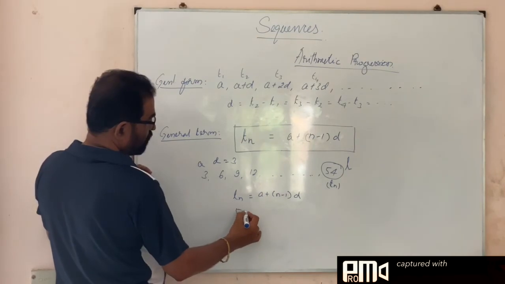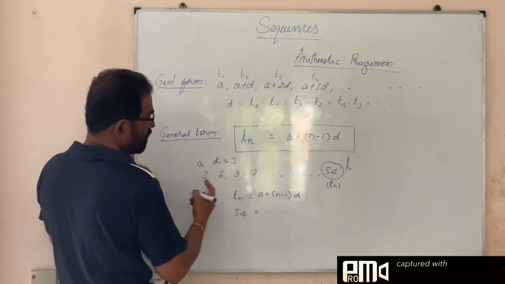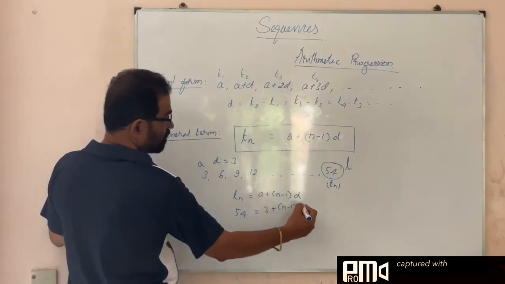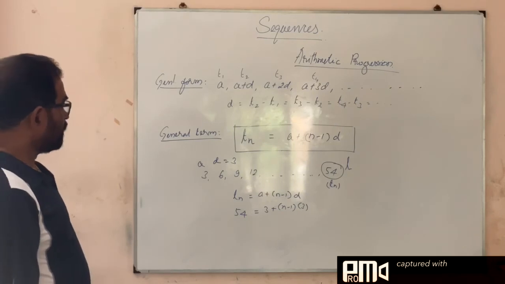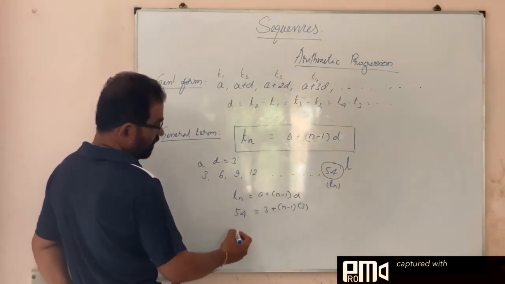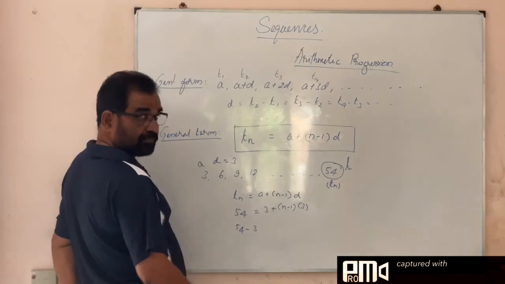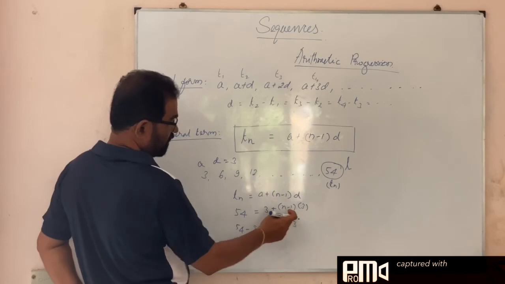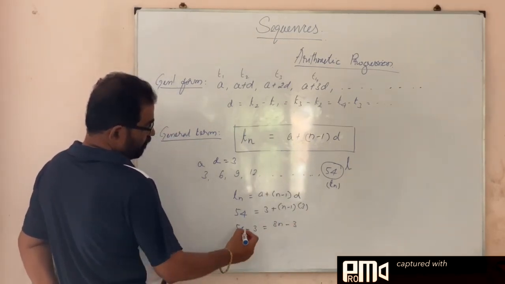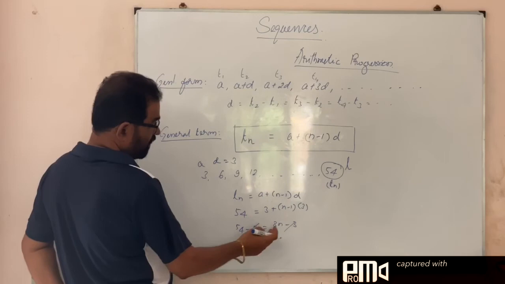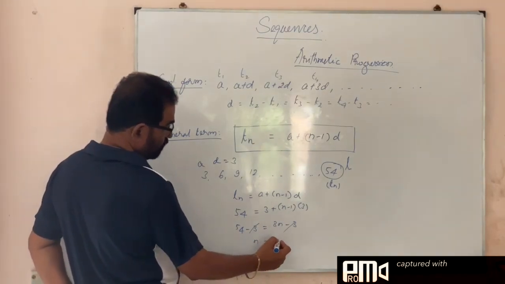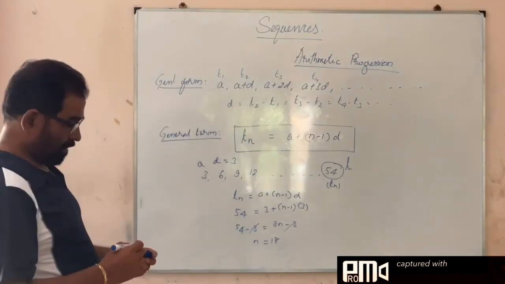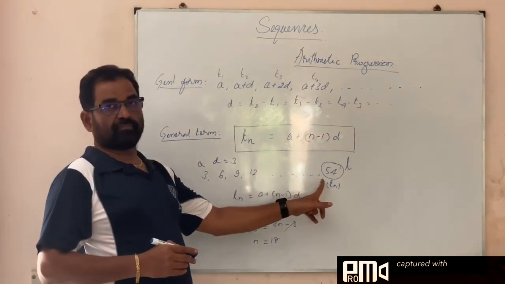So here 54 is equal to A, which is 3, plus n minus 1 into D, and the common difference is 3. N we do not know. Like that we can find out here. 54 minus 3 is equal to, this is 3n minus 3. This minus 3 you can cancel. So 3n is equal to 54, n is equal to 18. So this is the 18th term.